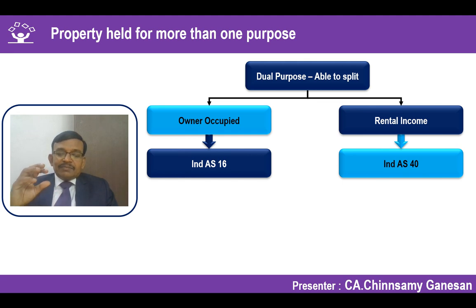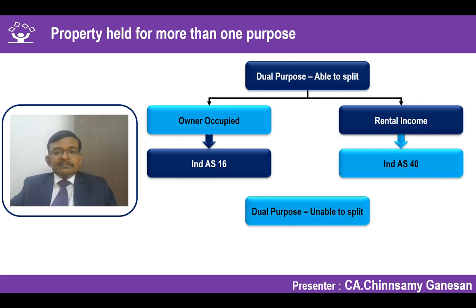In that case, it is very difficult for me to split that specifically based on a reasonable basis. In that case, everything will be considered as Ind AS 16, the owner occupied property. So if able to split based on a reasonable measure, then we can split that into owner occupied and investment property categories, and each respective portion will be applied under the respective standard.